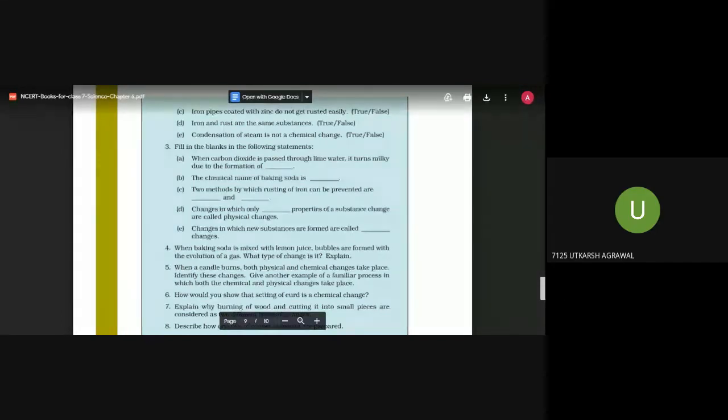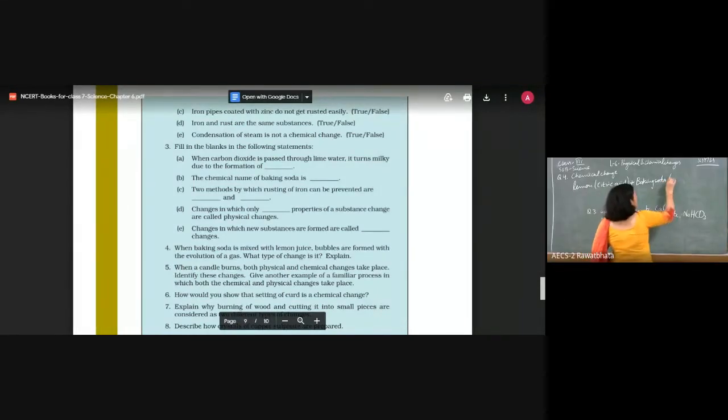Baking soda is sodium hydrogen carbonate, as we wrote a moment ago. Because space is less, you may write the equation in a single sentence in your notebook. Please try to do that.